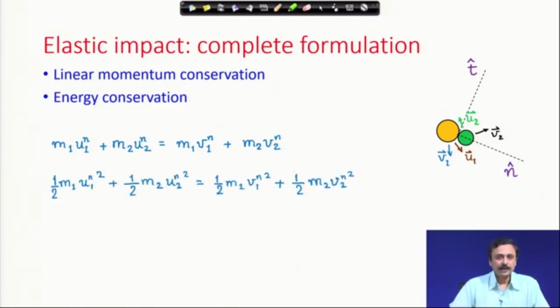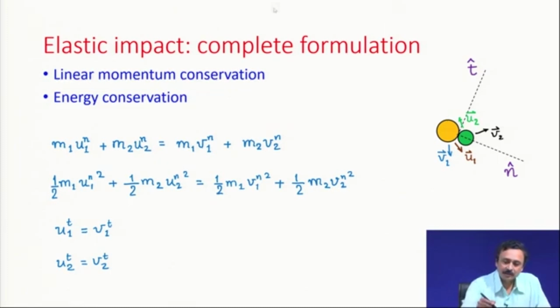We have the linear momentum conservation of the whole system in the normal direction and the energy conservation, two scalar conditions, and these two are already found, they are known. So, you can now see that we really have four conditions to solve for the four unknowns we started off with. Four scalar equations for four unknowns.